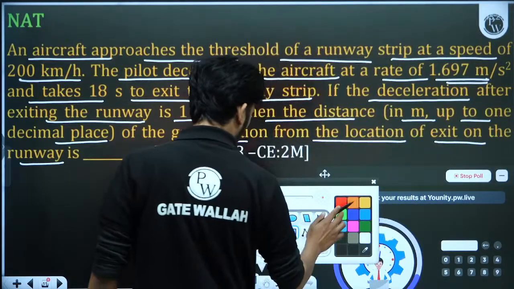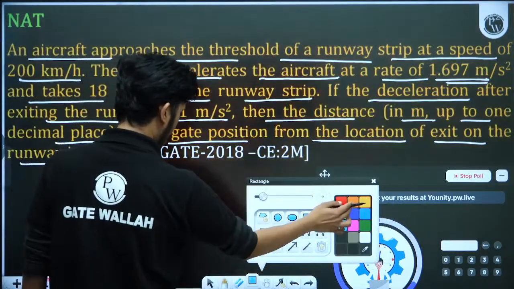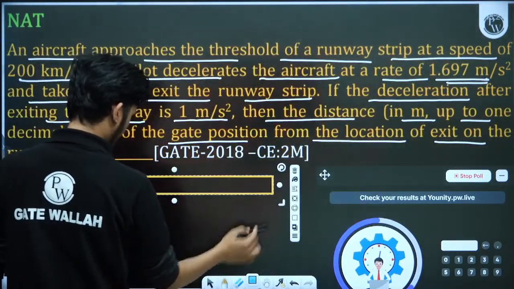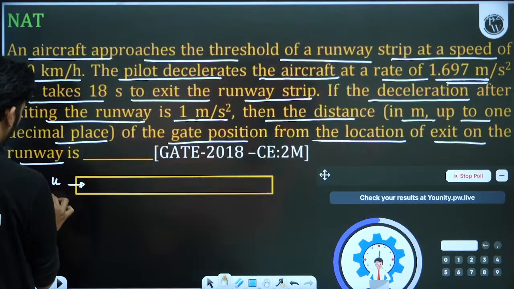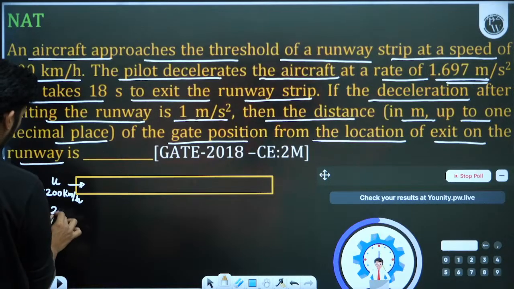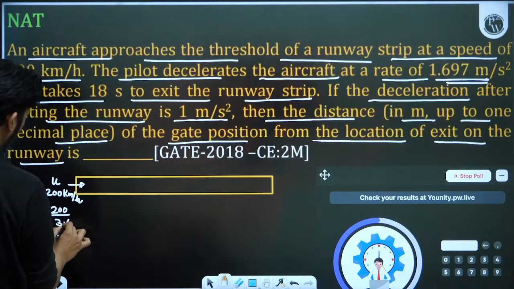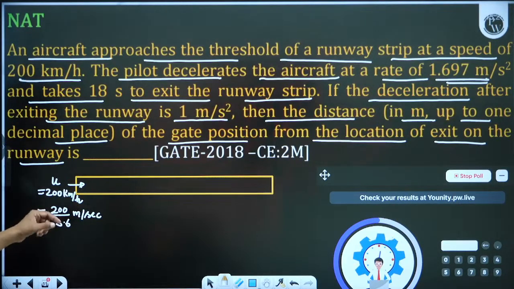So if you have not understood, let me give you the understanding of that. Suppose this is the runway, and at the entry the pilot is coming with u is equal to 200 km per hour. Convert it into meter per second. So it will be 200 upon 3.6. Why 3.6? Because you will multiply by 1000, it will be in meter, and you will divide by 3600. 1 hour is 3600 seconds. So 1000 upon 3600 is 1 upon 3.6. So you will divide by 3.6. This is the entering velocity.